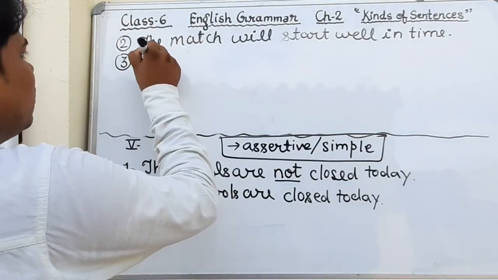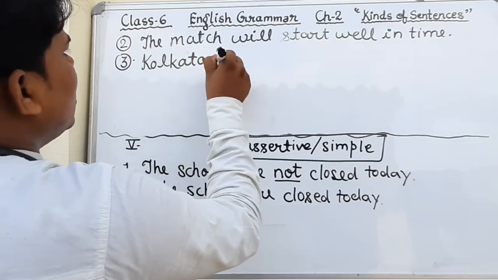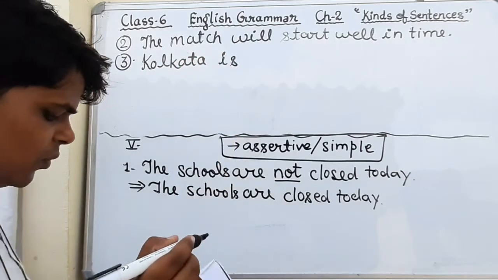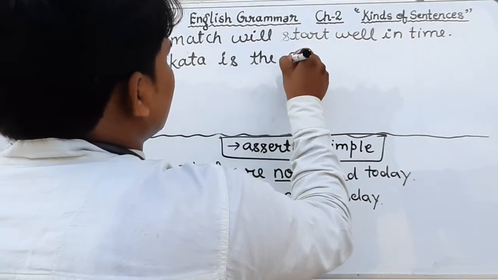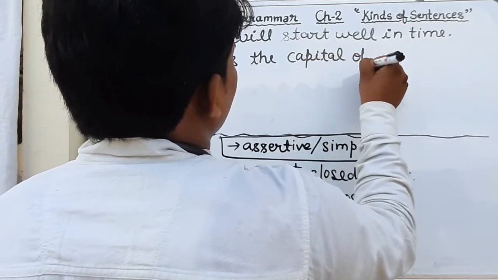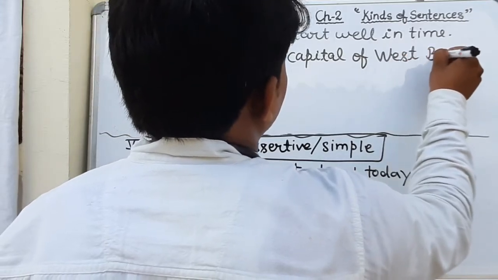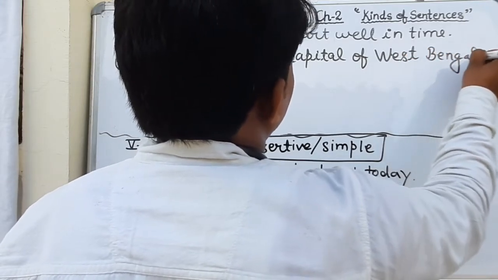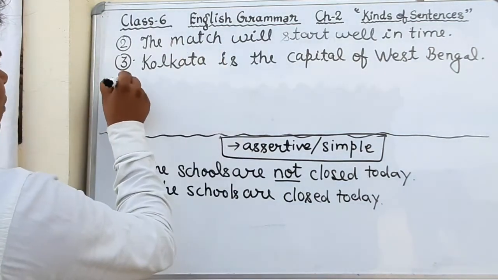So, first of all, we will write the subject Kolkata. Kolkata is the capital of West Bengal. This is the correct answer. Okay, student, just write down. Kolkata is the capital of West Bengal. It is in assertive form.